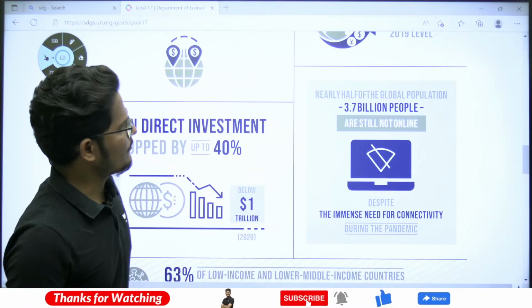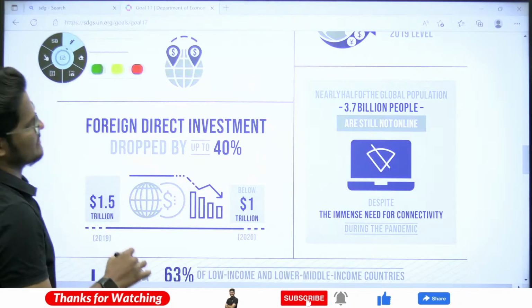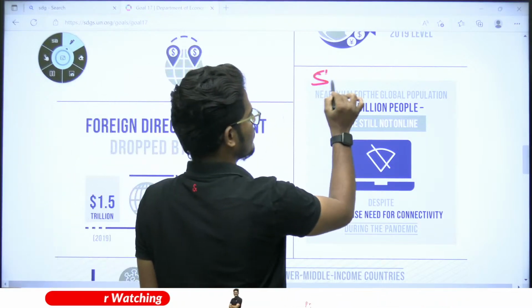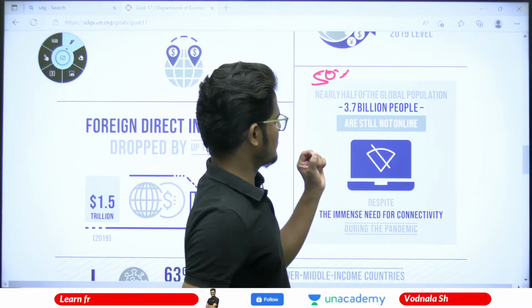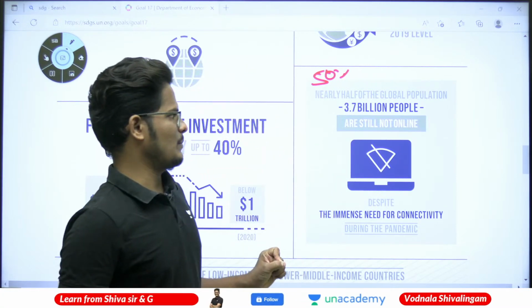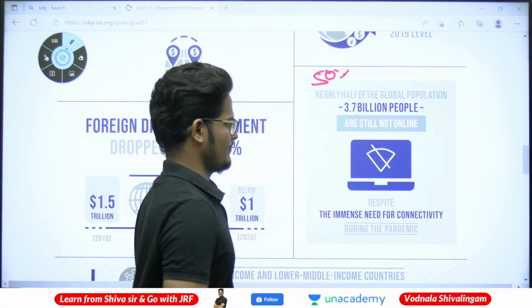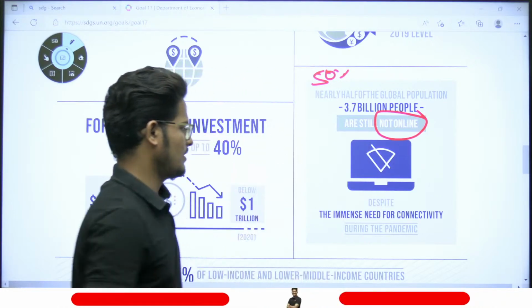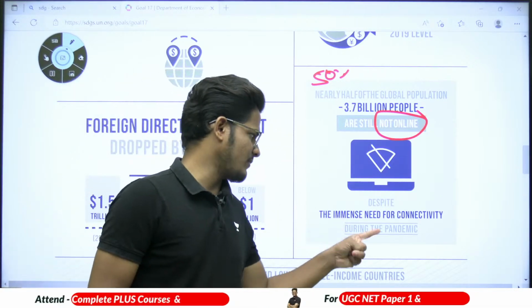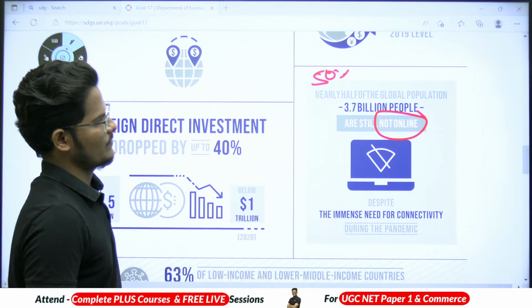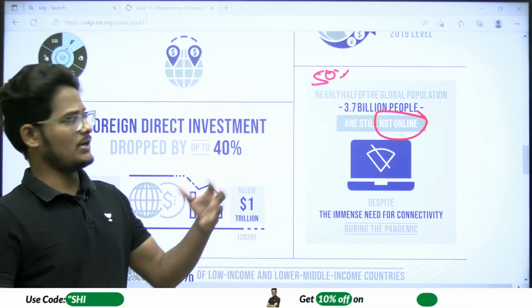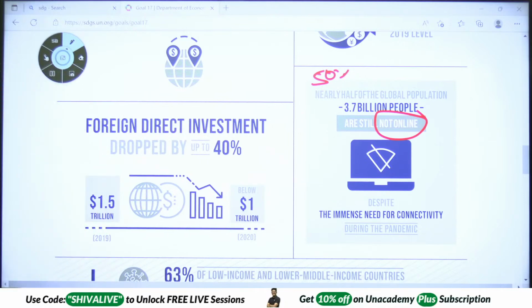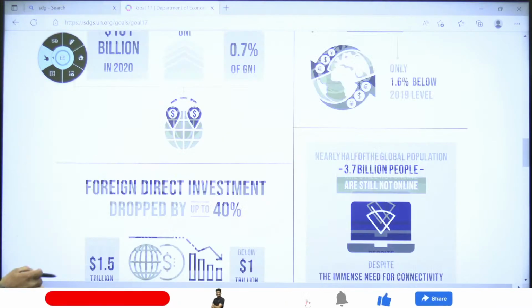Nearly half of the global population, again 50%, 3.7 billion people, are still not online, meaning they are not connected via the internet, despite the immense need for connectivity during the pandemic.